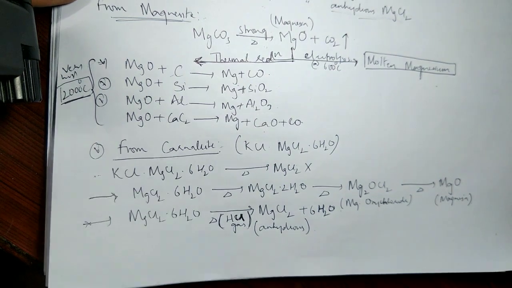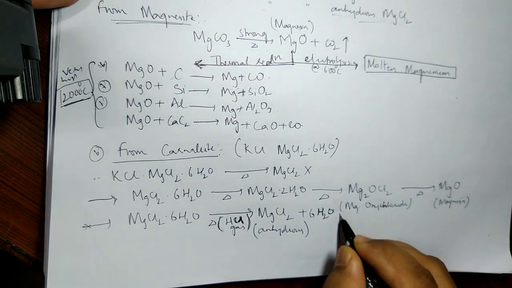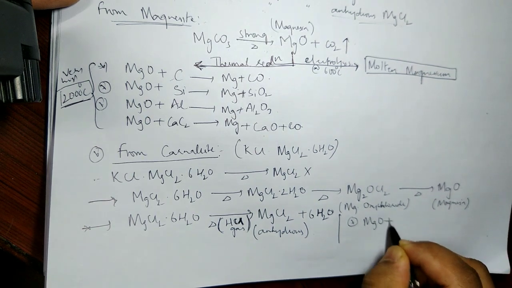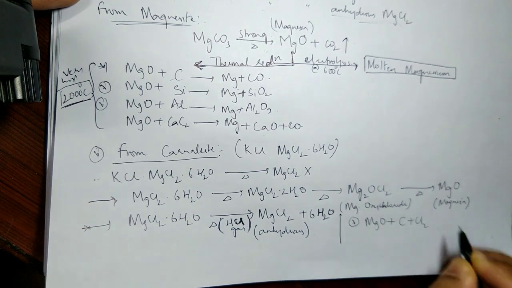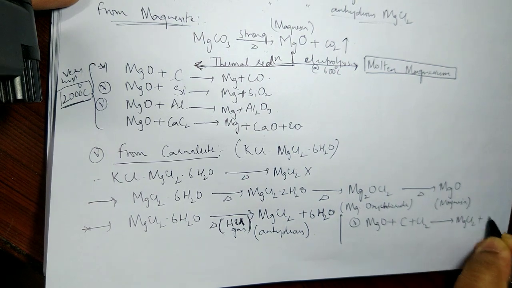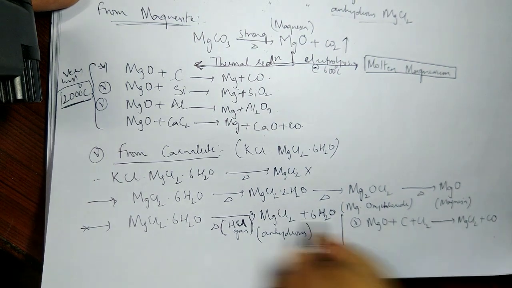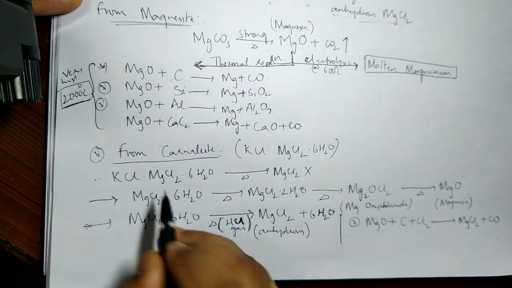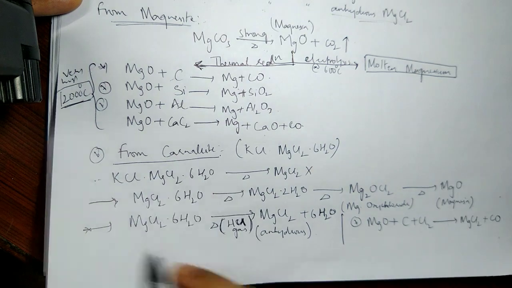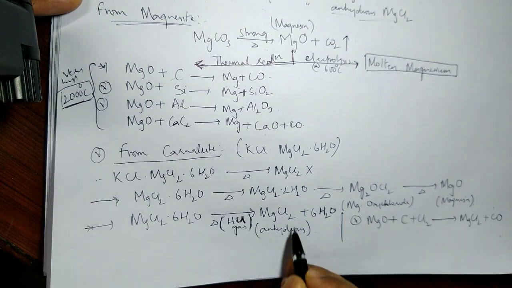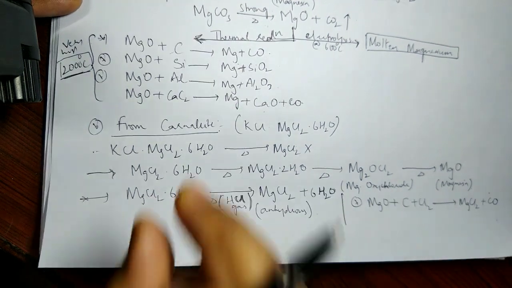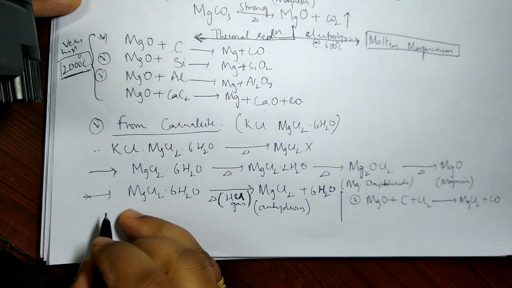And suppose I want it from magnesium oxide, then there is one more way: MgO treated with coke in the presence of chlorine gas. That also will give me magnesium chloride plus carbon monoxide. So either from carnallite I can perform all this, or straight away with this I get my anhydrous form, with the 6 water molecules coming out. On the whole, from carnallite, these are the steps.